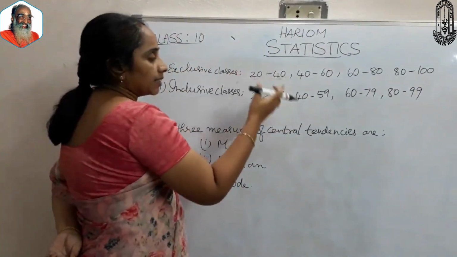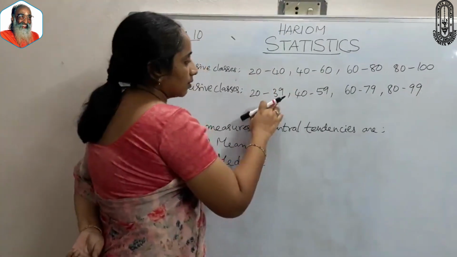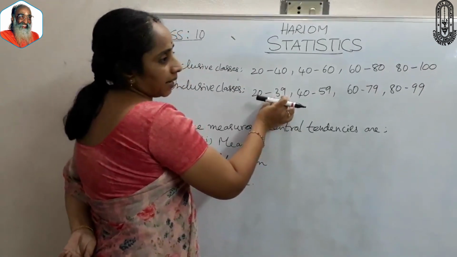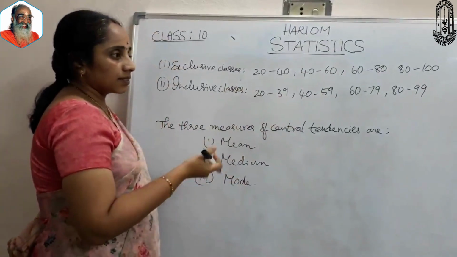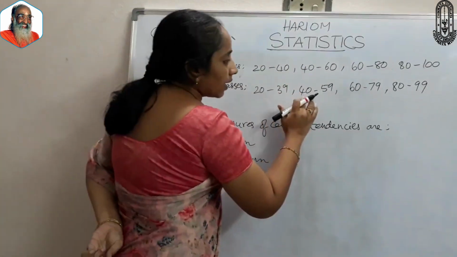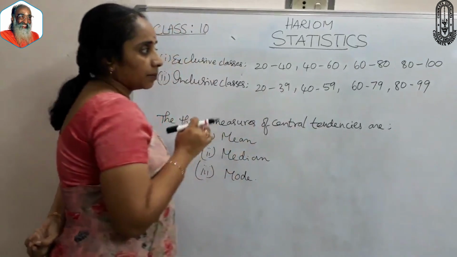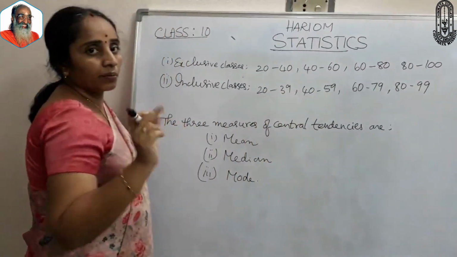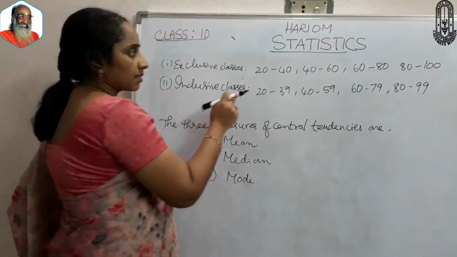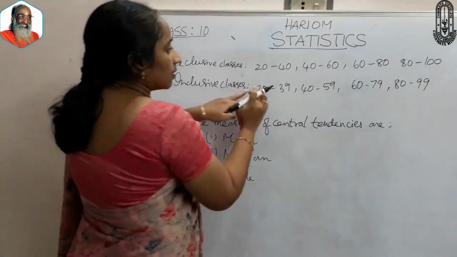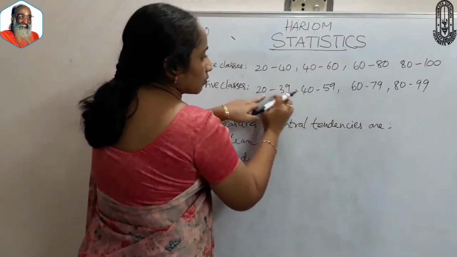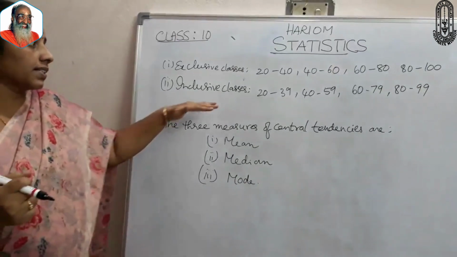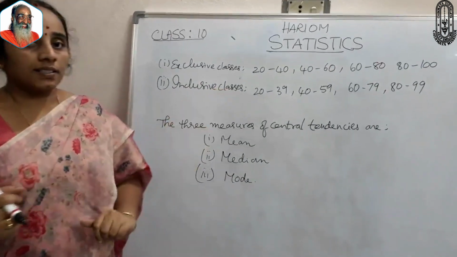See that in the first class, the upper limit is 39 and in the next class the lower limit is 40, meaning the difference between these two is 1. Here 20 and 39, both values are included, so we call this inclusive classes.